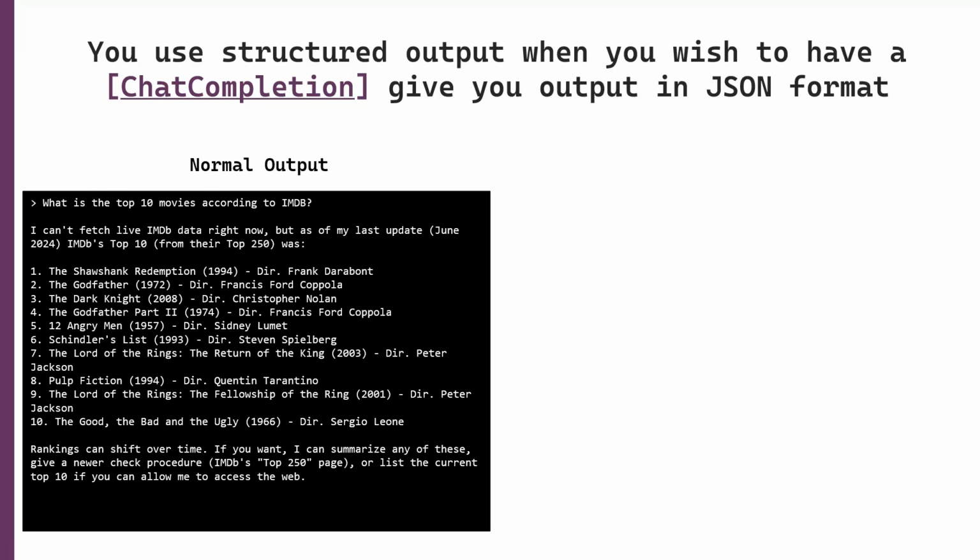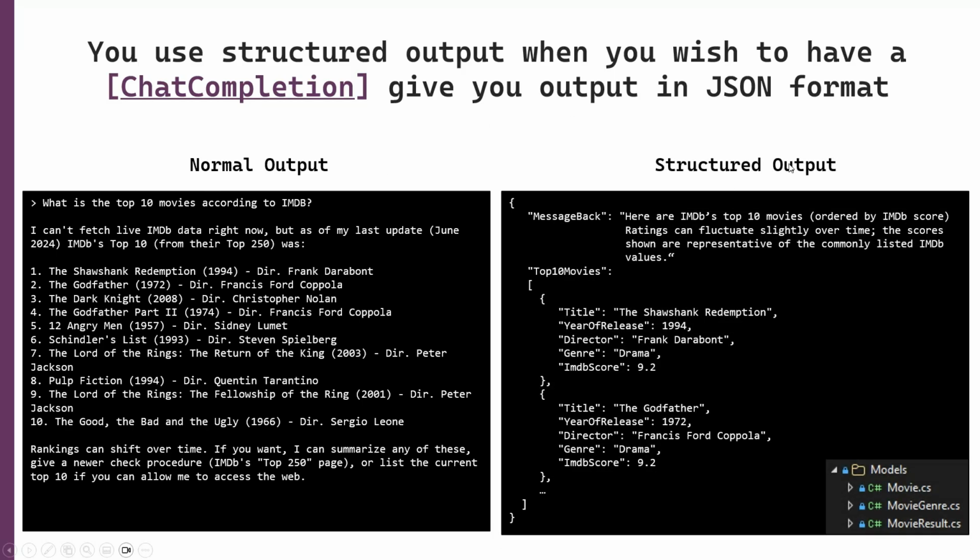But instead, you can get it back in a structured output, where you can see in my case here, I get a message back that is the same as this. And I get the 10 movies where I get the title, year of release, director, genre, and IMDb score, which it doesn't show over here. And this is because I make a C# model and give that to the AI. So it actually gets, hey, here's your question. Here is the schema, JSON schema. You need to give it back in something that looks like this.